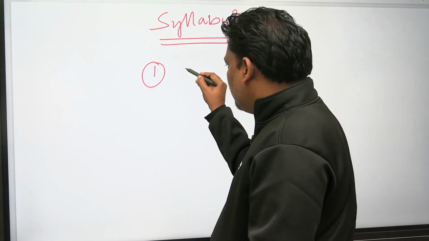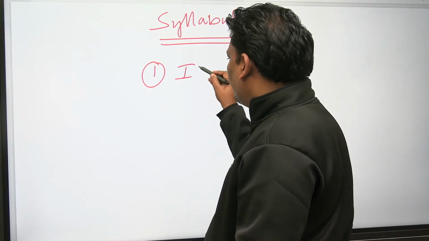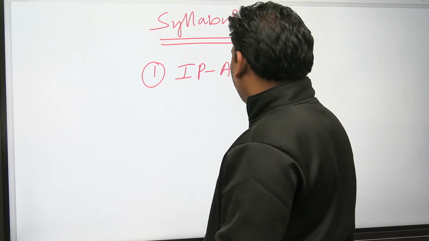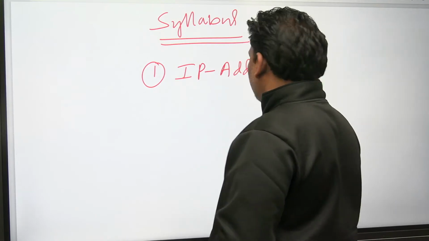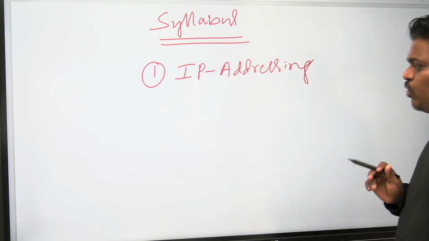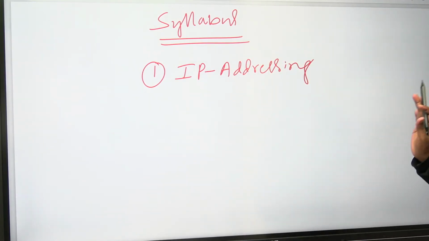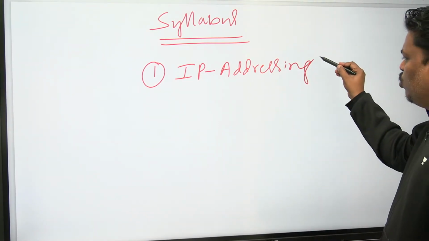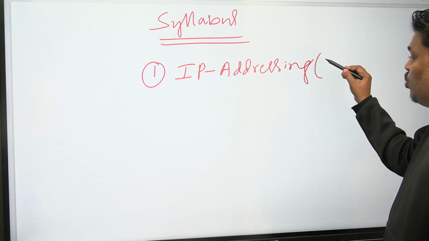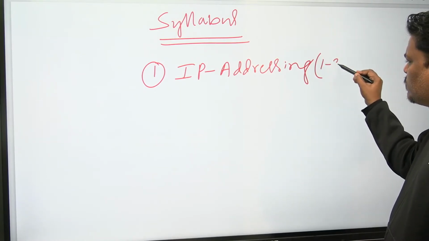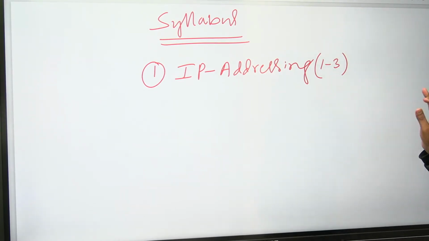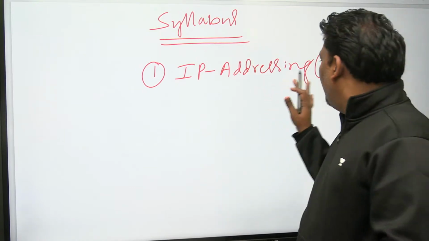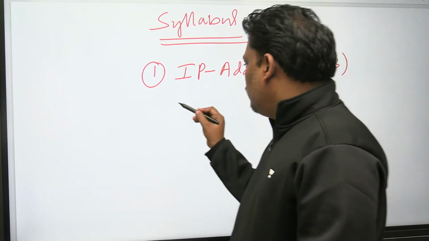The first topic is IP addressing. In the computer networks GATE syllabus, the important topic is IP addressing. You may get approximately 1 to 3 questions. Sometimes 3 also will come, as I have seen in the previous papers. IP addressing, 1 to 3 questions. So go to the second one.